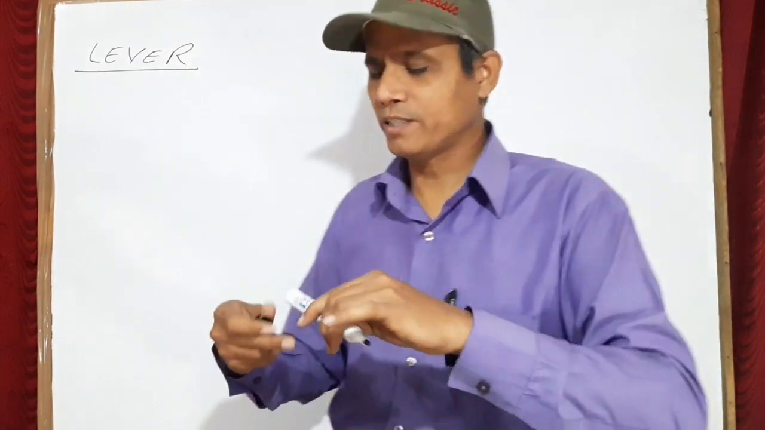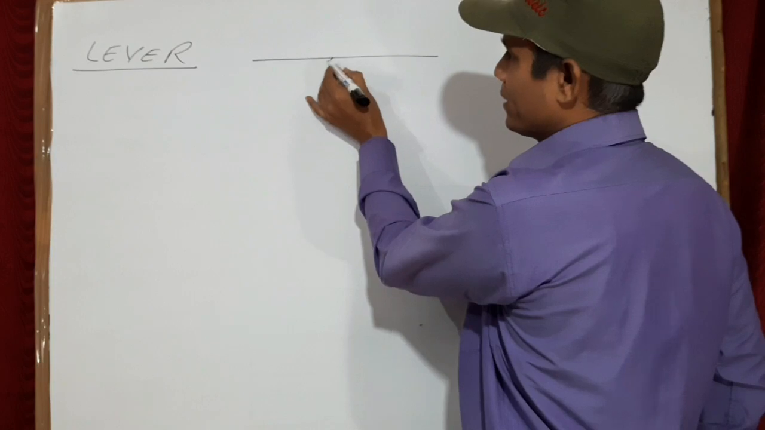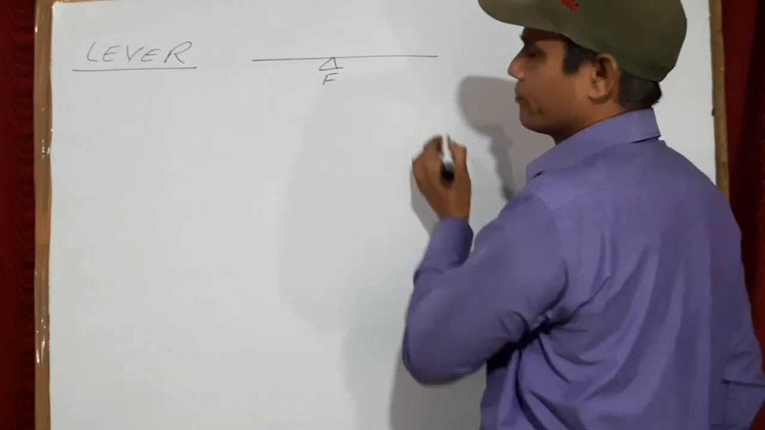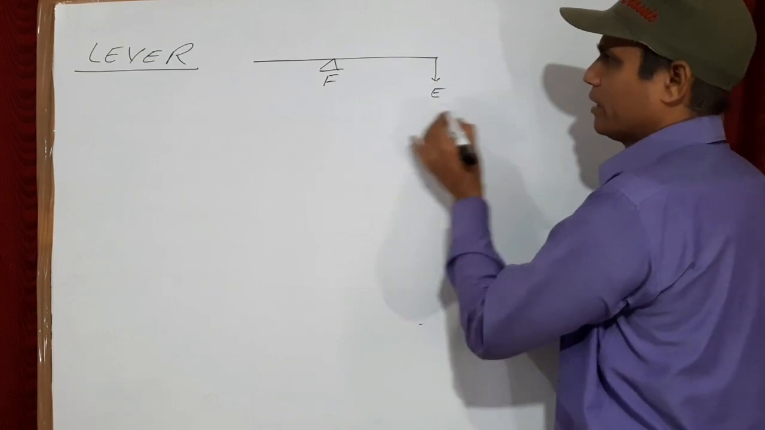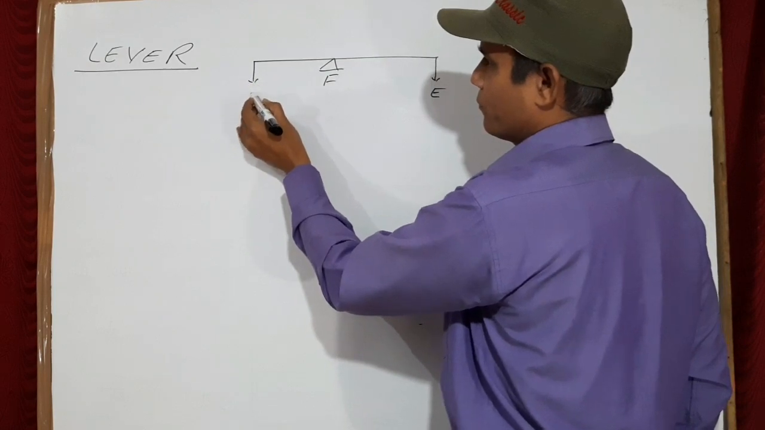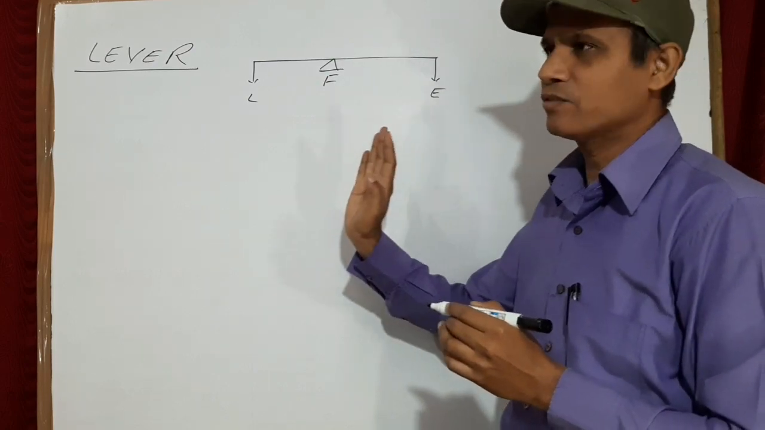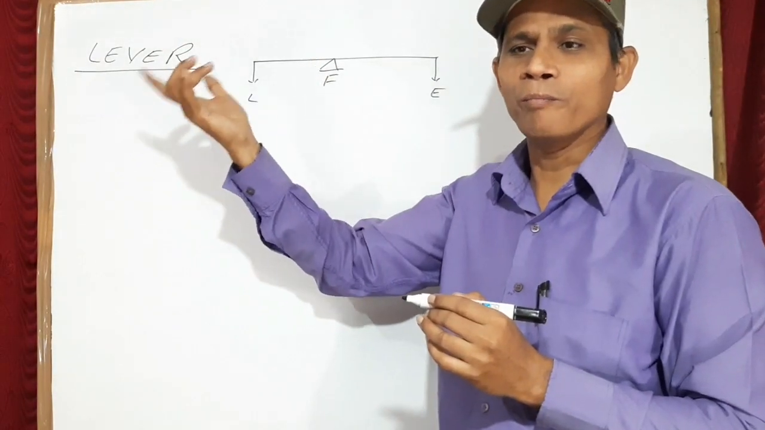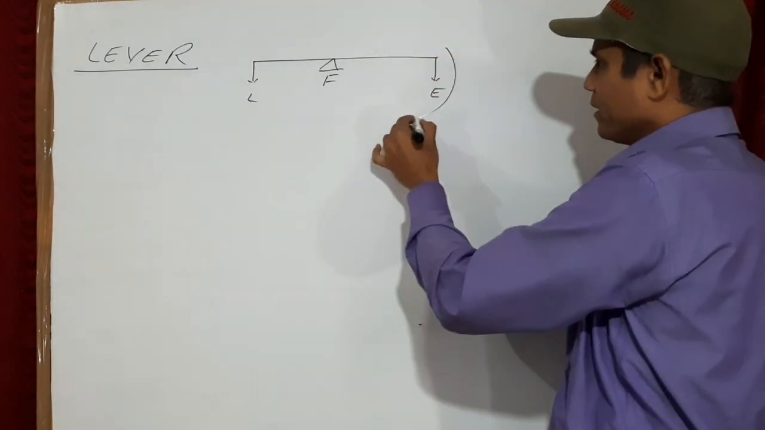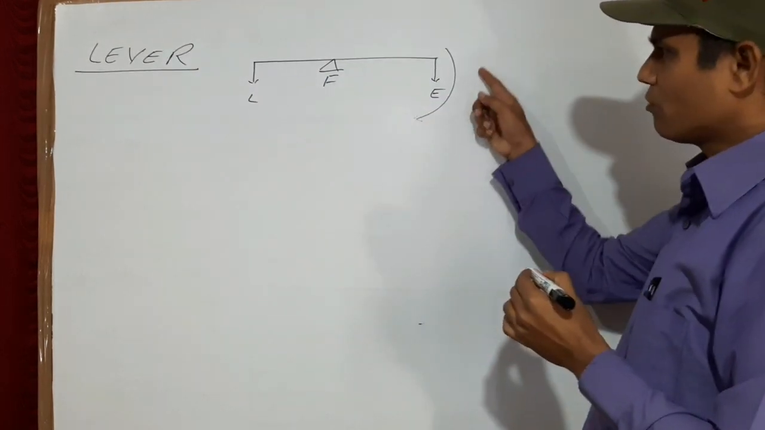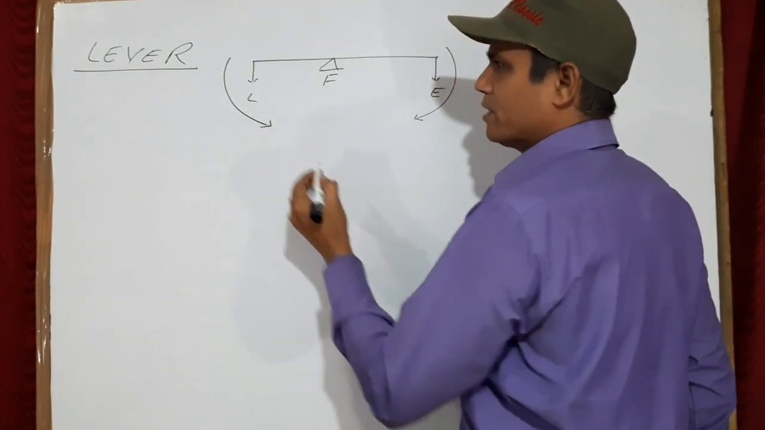Now let us start with this. Suppose I have a lever, and this is its pivot point, the fulcrum F, and here I apply an effort, and suppose here is the load. Here the load is applied, here the effort is there. Then what is there according to the principle of moment? This effort will try to turn this lever in the clockwise direction, and the load will turn it in the anti-clockwise direction.